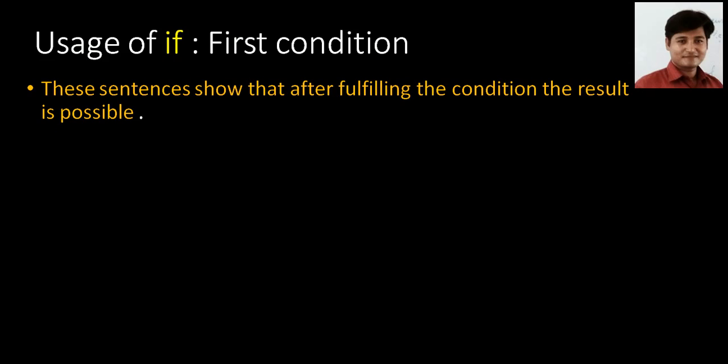One thing depends on the other. If some person does something right now, after some time, in near future, he will have that result, he will have the effect, he will have the fruit of that work. So this is called first conditions.